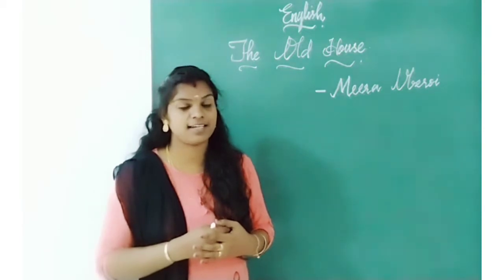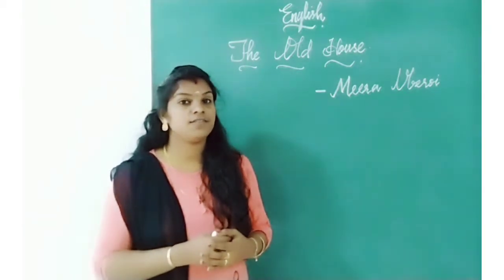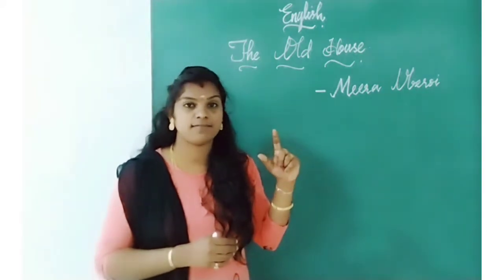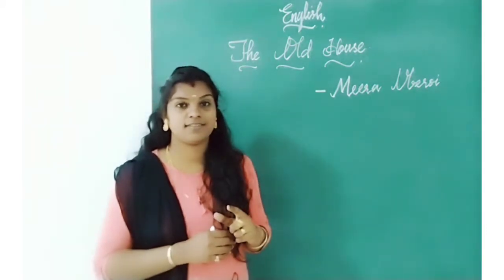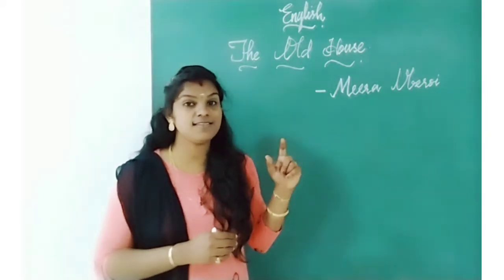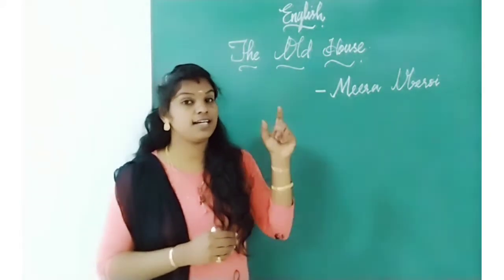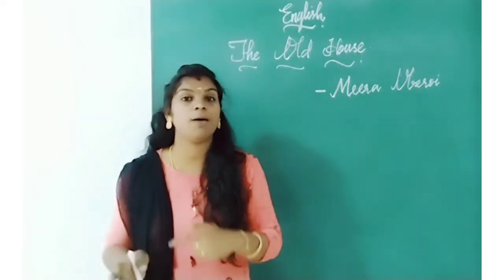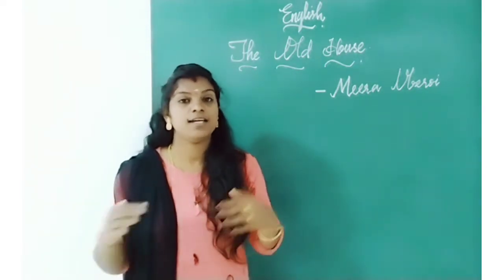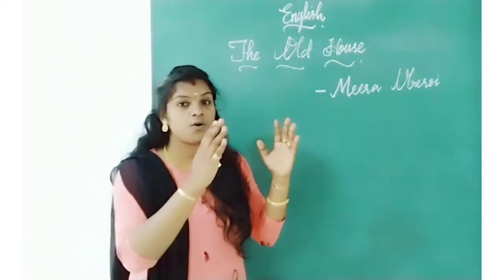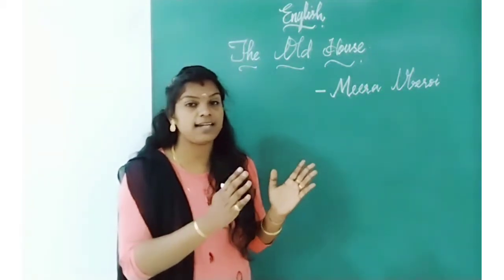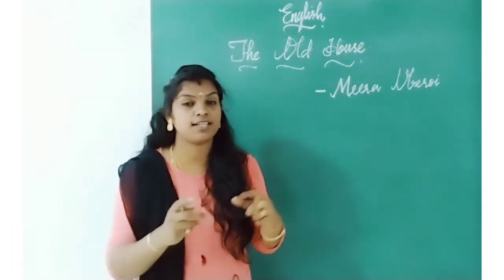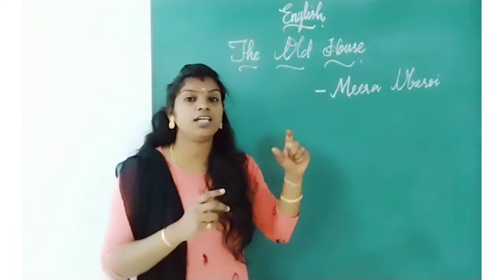Here the poet used a pronoun, I. Who is that I? Very good. I means that child. Every day he goes to his school by that way. In the morning that house looked like an evil frown.